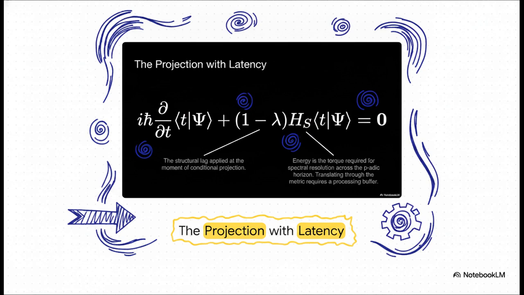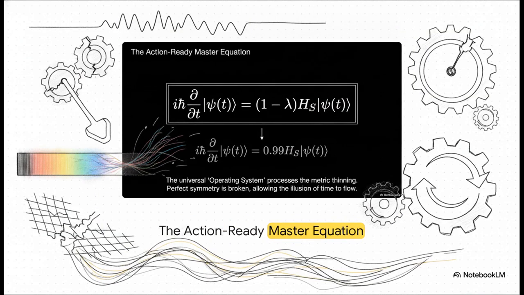Think of this as a minor hydrodynamic drag, sort of like trying to move your hand quickly through water. Translating through the metric requires a processing buffer. Reality literally drags by 1%. By penalizing the system with this drag, the universal operating system breaks perfect symmetry, yielding our action-ready master equation.